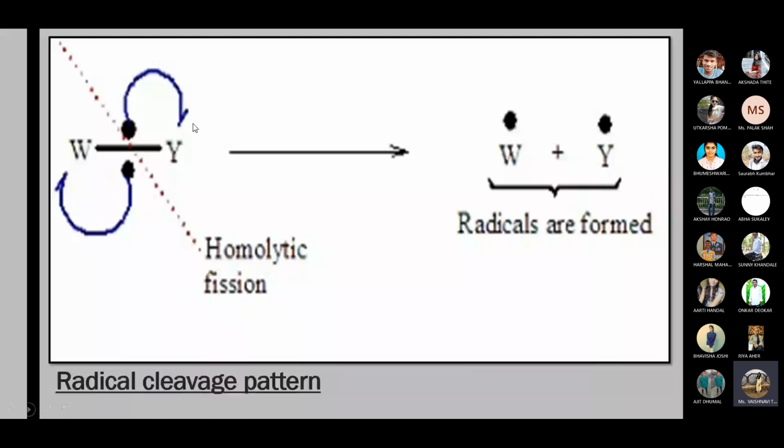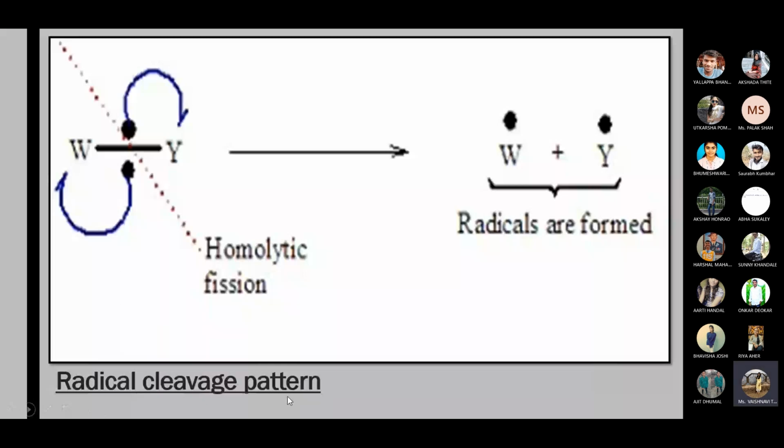For the species W-Y, after cleavage or homolytic fission, one electron is distributed to each species. W will carry one electron, Y will carry one electron, and radicals are formed. That's why it is called the radical cleavage pattern. Okay.